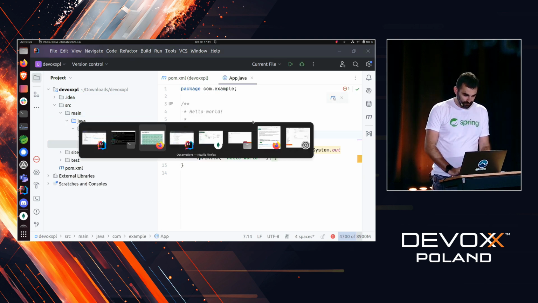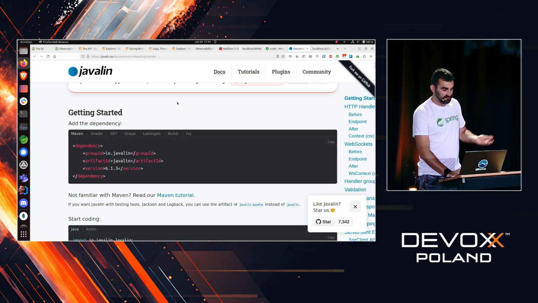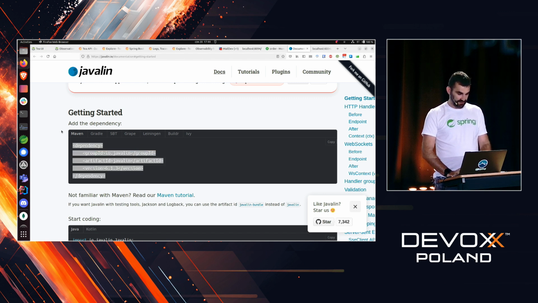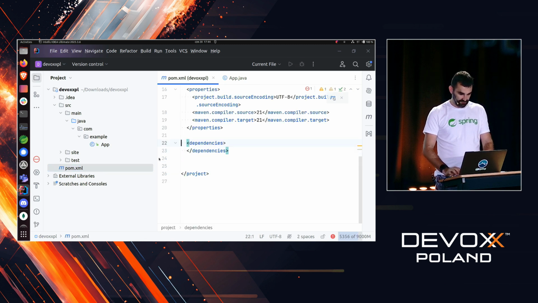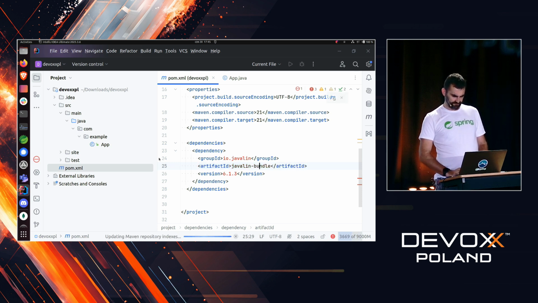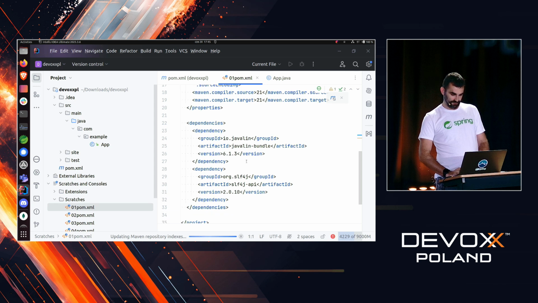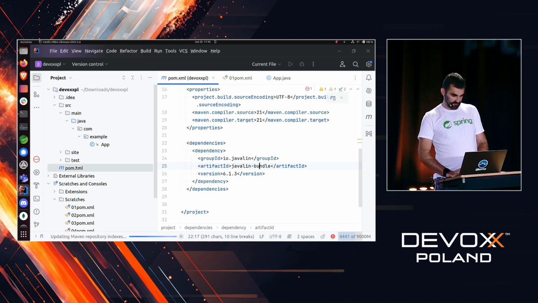Now, what we will be doing is I'm literally going to the docs of Javalin, and let's try to copy some stuff from the docs. So this is how you add Javalin, fantastic. Okay, the dependencies. I actually know that we should add the bundle to get bundled dependencies. Actually, I should have a small hint over here. Oh, there you go. I'm going to take also the SLF4J API. There you go.